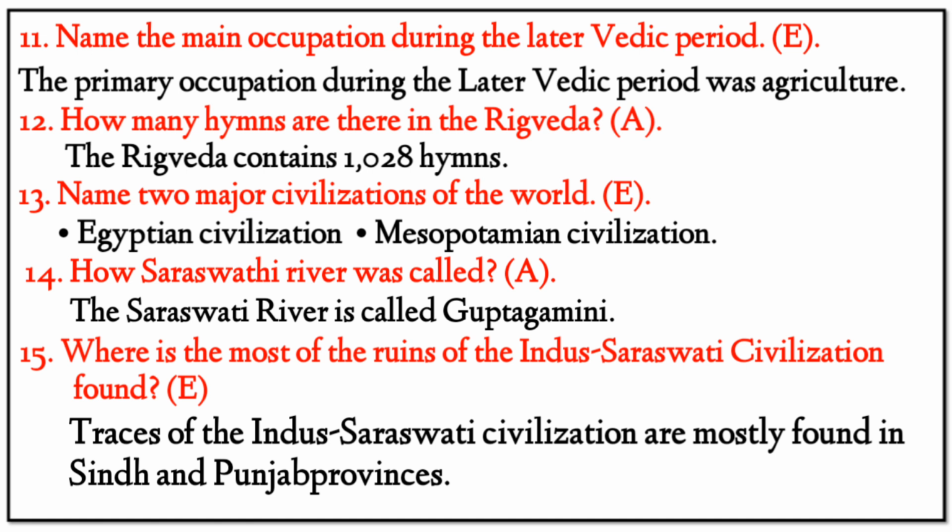Next, 14. How was the Saraswati river called? Our answer: the Saraswati river is called Gupta Gamini. Next, 15. Where are most of the ruins of the Indus Saraswati civilization found? Our answer: traces of the Indus Saraswati civilization are mostly found in Sindh and Punjab provinces.